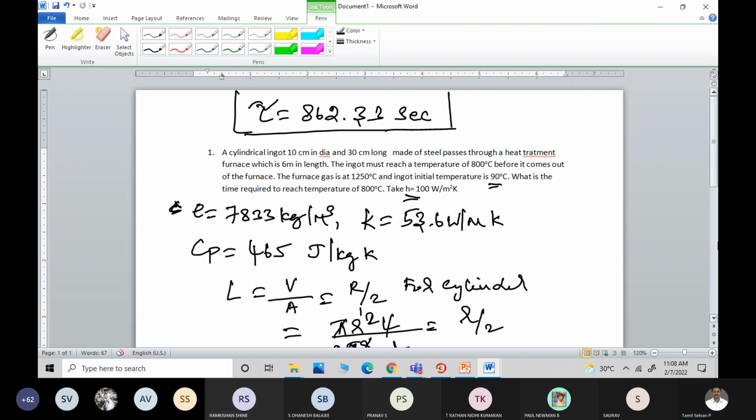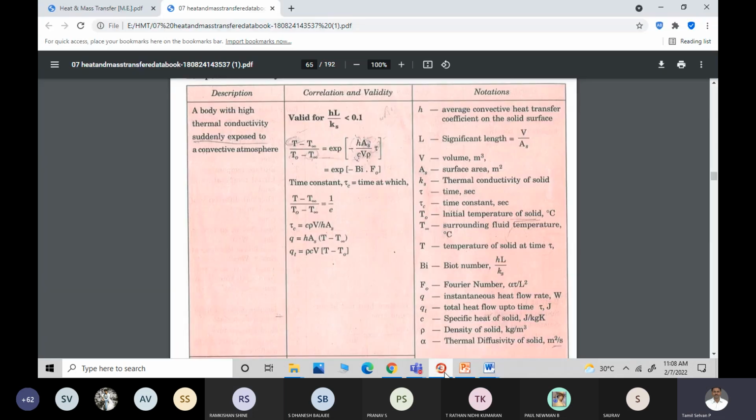So now there is one more term which is called the time constant. Even in the data book we have seen that, right? Time constant, tau c, is the time at which (T minus T infinity) divided by (T naught minus T infinity) is equal to 1 by e, or e power minus 1. So we have (T minus T infinity) by (T naught minus T infinity) equal to e power minus hA by rho Vc into tau. If tau is equal to rho Vc by hA, then you will have minus 1. Am I correct?